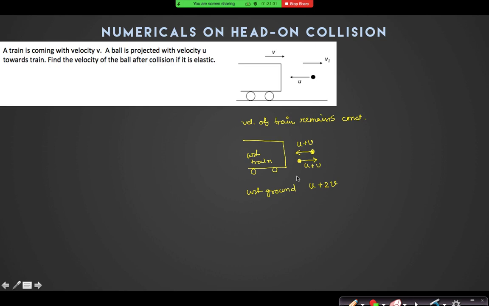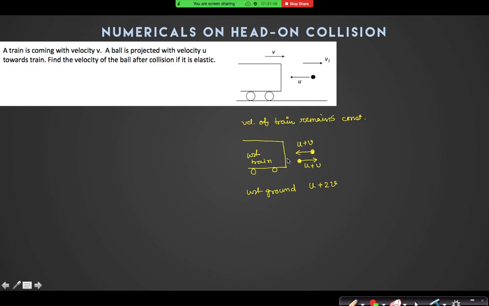Sir, can we do it from the ground frame, like the velocity of approach is U plus V and the other velocity is V1 minus V? Yes, you can also do it from the ground frame. By taking the coefficient of restitution, you can also do it.